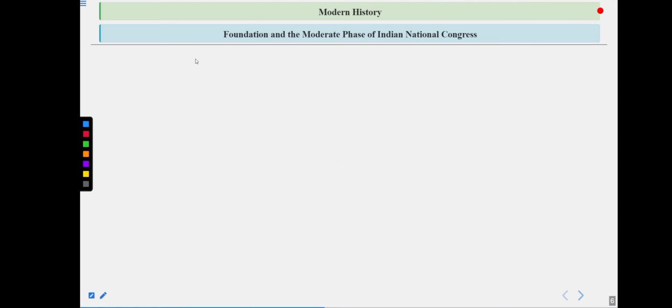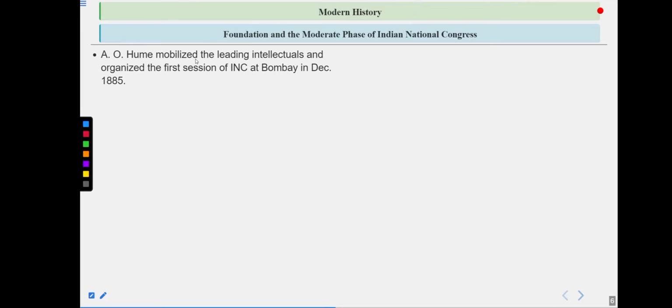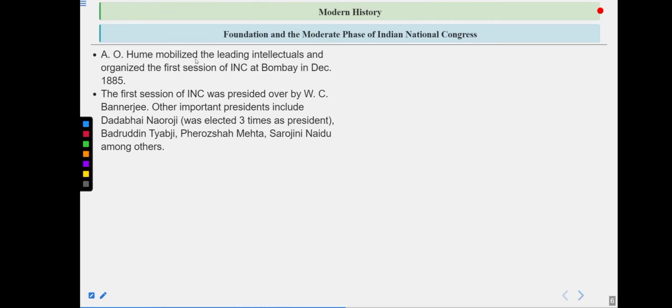Now let's see the foundation and the moderate phase of the Indian National Congress. First of all, A.O. Hume mobilized the leading intellectuals and organized the first session of INC at Bombay in December 1885. The first session of INC was presided over by W.C. Banerjee. Other important presidents include Dadabhai Naoroji, who was elected 3 times as president, Badruddin Tyabji, Firoz Shah Mehta, Sarojini Naidu, among others.